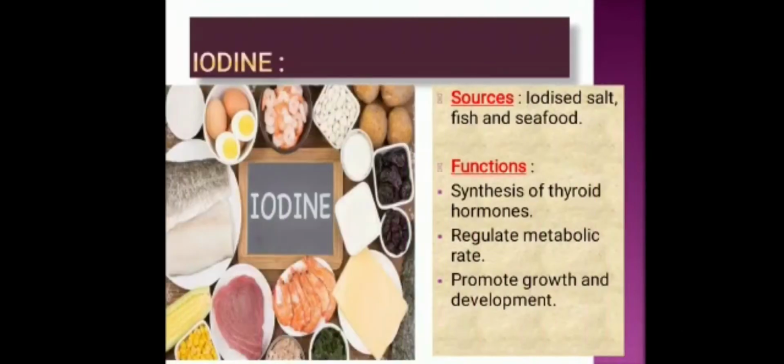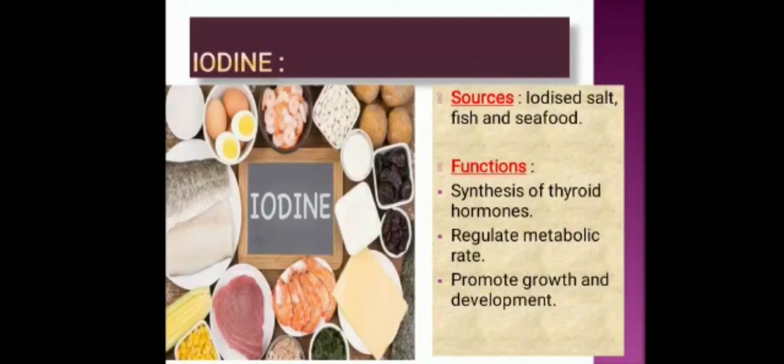Now moving towards iodine. As you already know, we have to take iodine in our food. There is a thyroid gland situated in the neck of our body, and it controls the growth of our body. Iodine is essential for the proper functioning of the thyroid gland, which controls the growth of the body. Iodine helps the thyroid gland to make the hormone which is responsible for our growth.